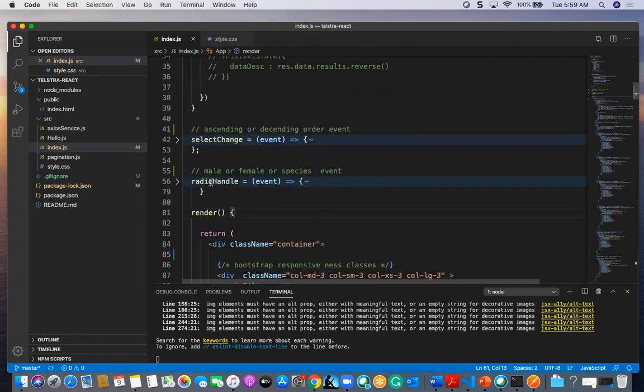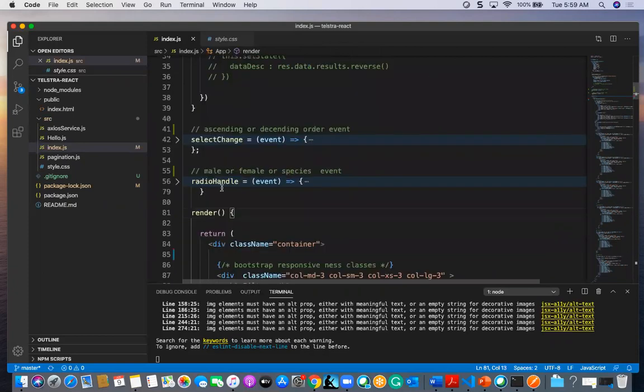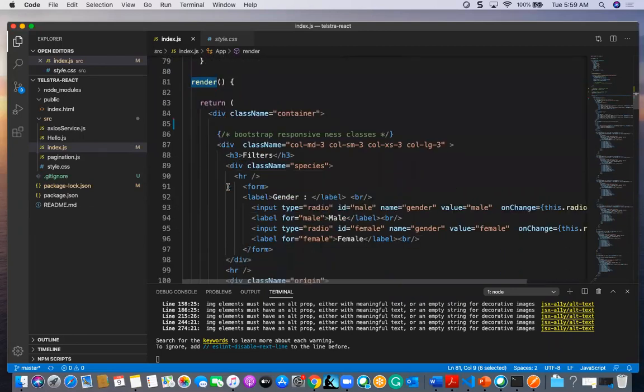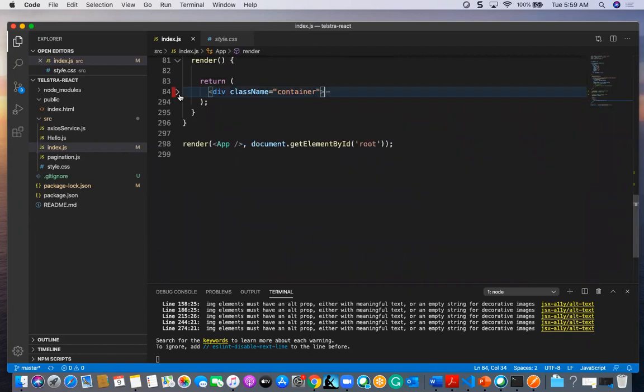After componentDidMount, it will go for the render, and finally it will go for the return with whatever data we are having. Here I have one container where I kept the total application.